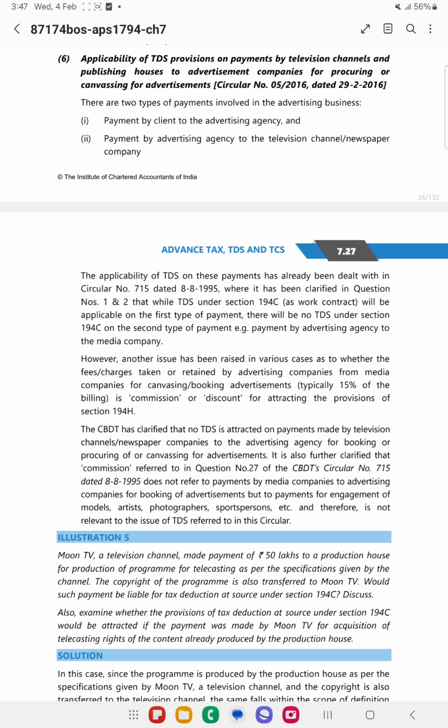Here it has been clarified that in case of the first payment, 194C is applicable, and in respect of the second payment, there is no TDS under section 194C applicable.